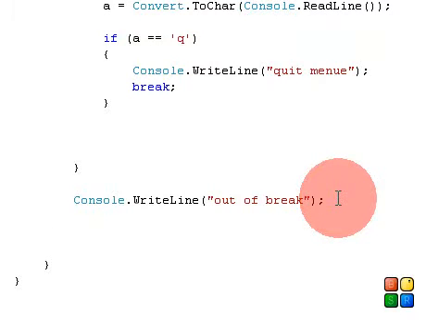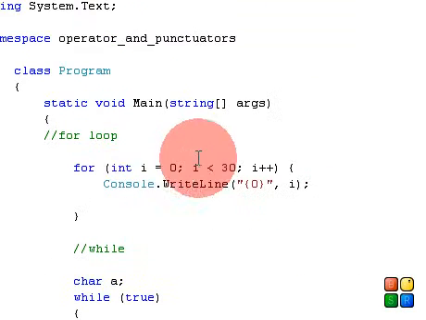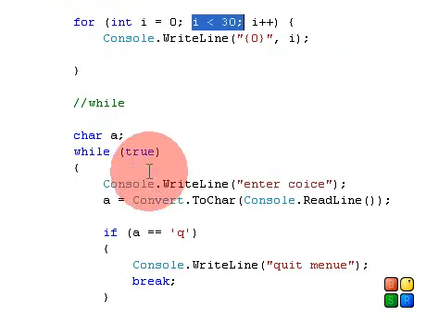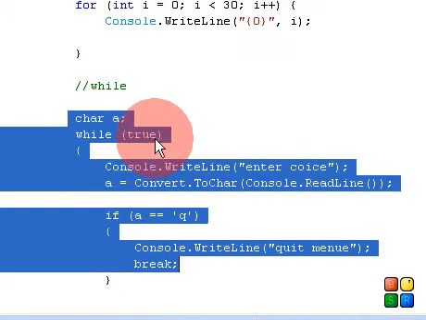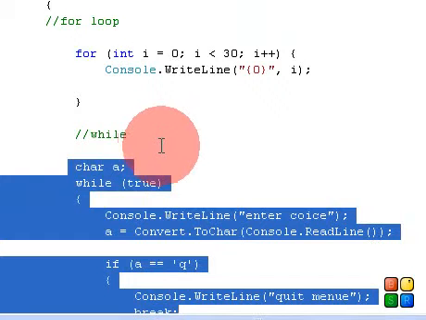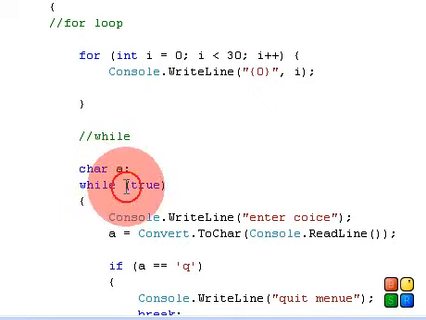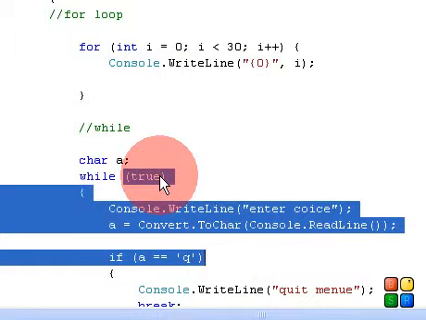What does the do loop do? A do loop runs your program at least one time. In a for loop, if the condition is false, then it does not run your program. A while loop is the same: if your condition is false in a while loop, then the while loop does not execute your program even one time.